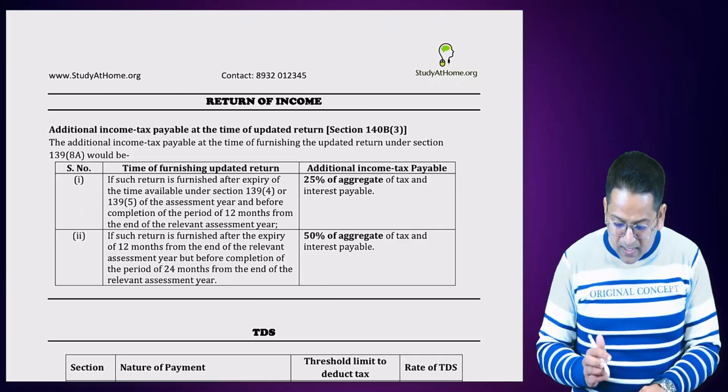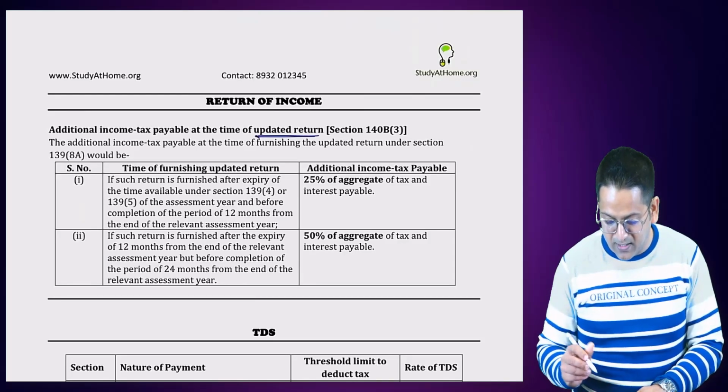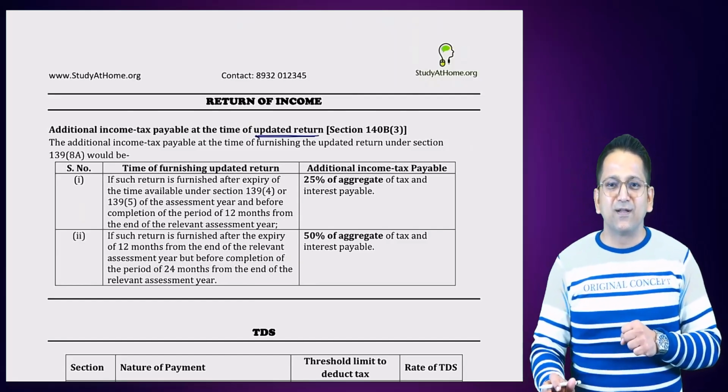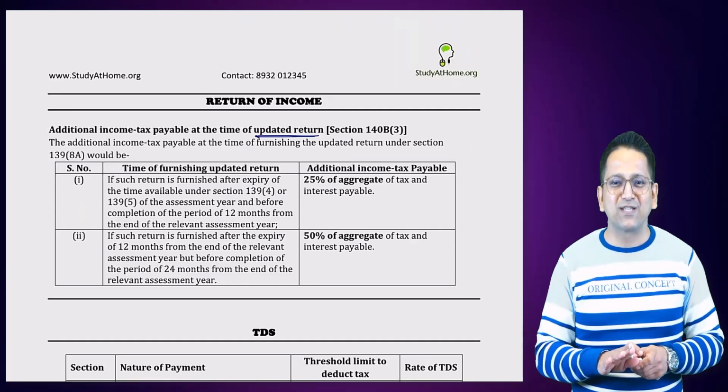In return of income, in updated returns, the government will also take additional tax. Do you know how I define updated return? It's like the government will scare us and we will be scared. This is updated return. When the time limit for the belated return ends, that means you cannot file the return. So for that, the government made updated return. Now you can file an updated return, and when you file it, they will take some additional tax from you.